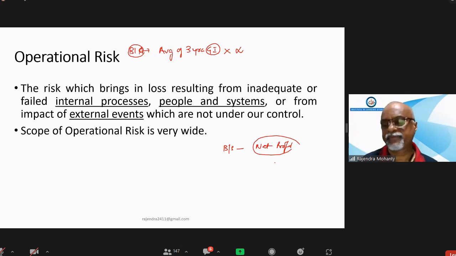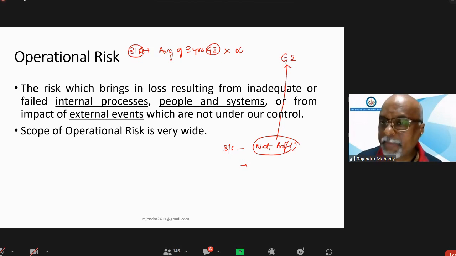Net profit is a figure. In the P&L you can find all the things, but in the balance sheet, net profit is available. So to reach gross income from net profit, we have to go backwards, because from gross income a lot of things have been deducted so that we arrive at the net profit. So we have to move back to reach the gross income.